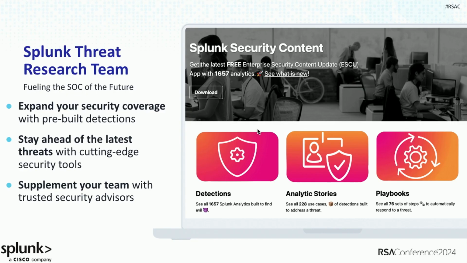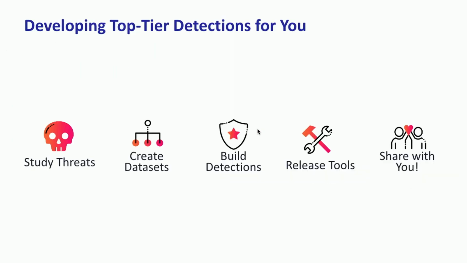We try to do a bunch of our work as public as possible and share with the community. Really our focus is we study threats, so what's the latest malware out there, what is it doing, reverse engineer it, write detections for it, or what's the latest emerging threat, CVE, figure out how it works, grab the POC, write detections for it.